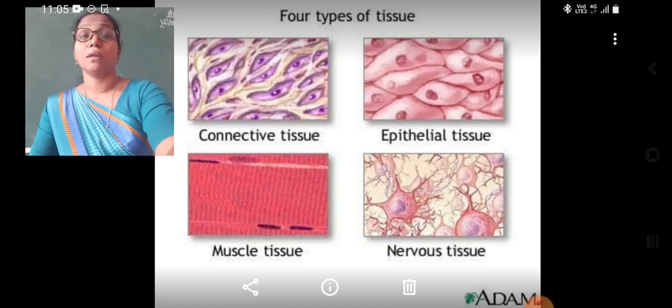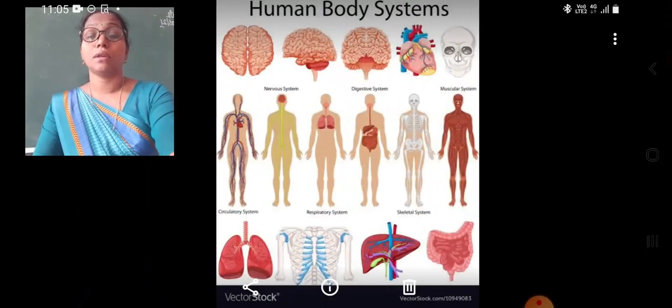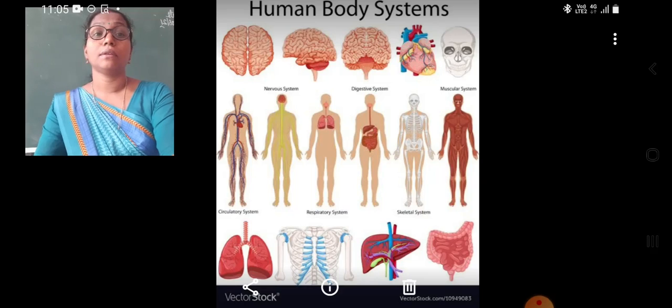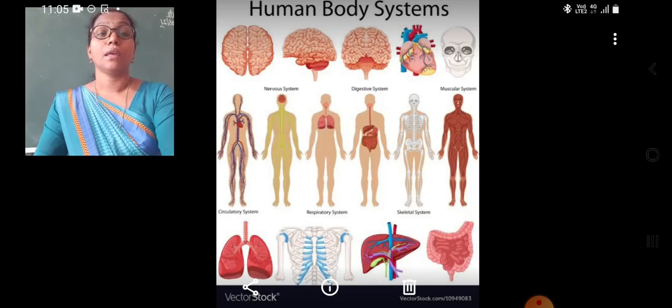Then students, the tissues join to form various organs. We know that brain is an organ, heart is an organ, the kidneys are organs, lungs, the bones, liver, the small intestine, the large intestine, stomach, all these are organs.